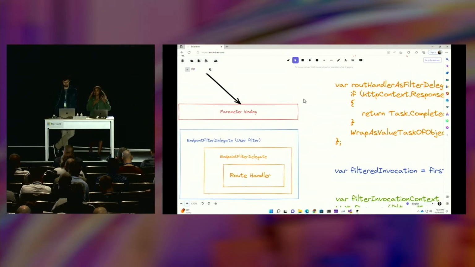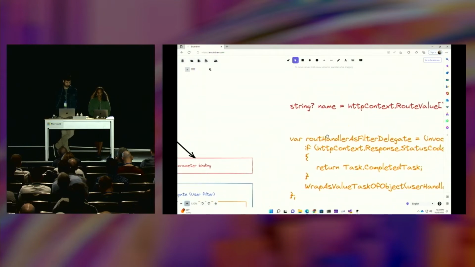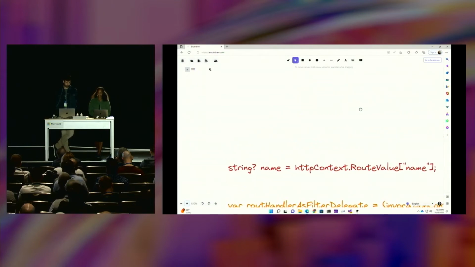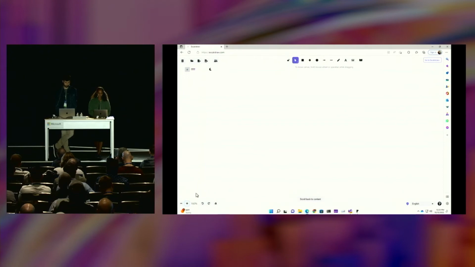So we got to do some mapping so the signatures match, and then we invoke each filter factory that we have on the builder, get the endpoint filter delegate that it returns, and build a chain that we will start invoking. The net effect of this is that you end up invoking the filters in, well, I think the best description for it, Stefan, is last in, closest invoked. And what I mean by that is that the last filter that you register on endpoint is the one that gets invoked closest to that particular handler.